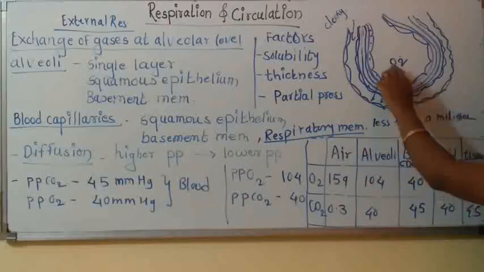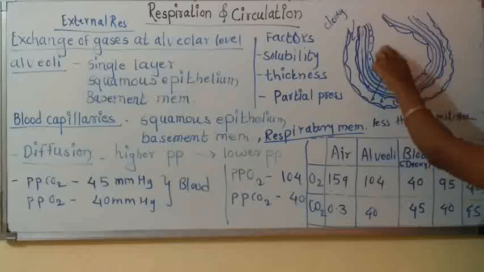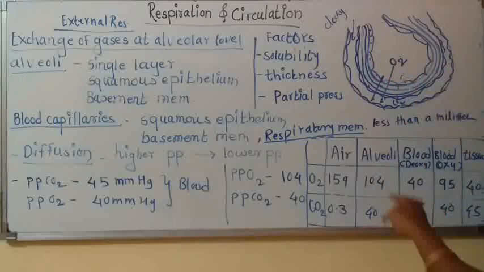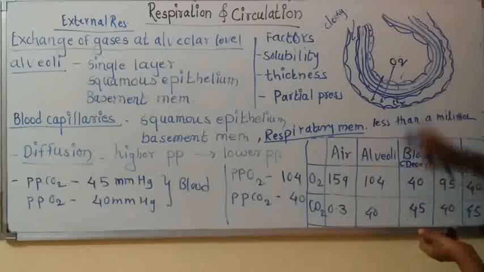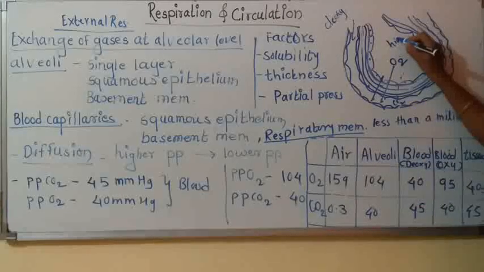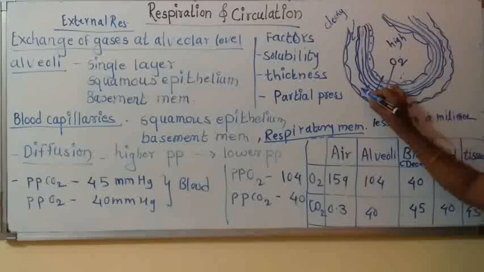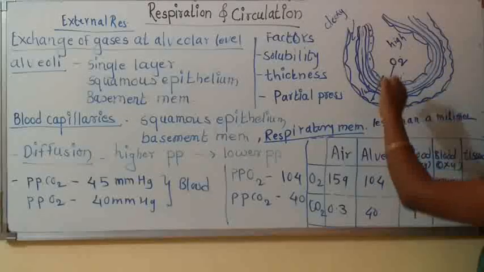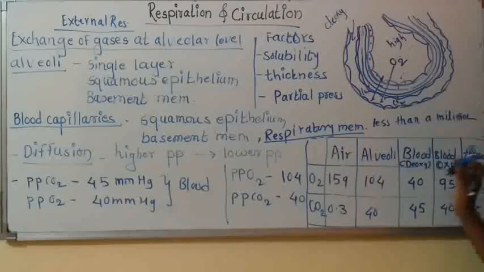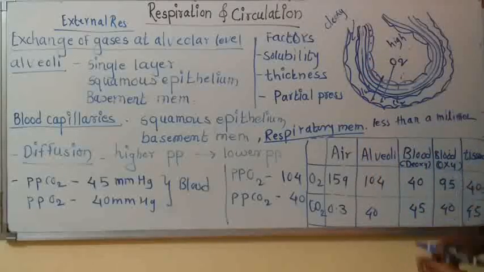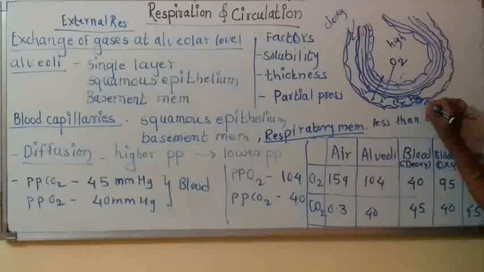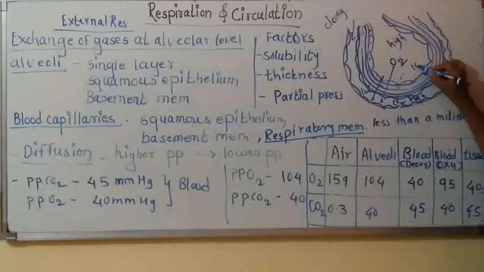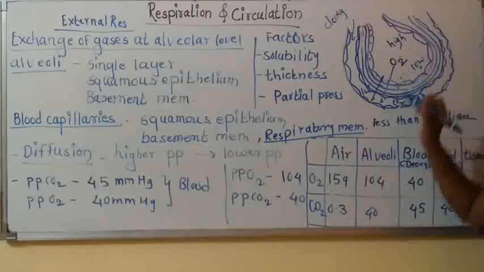So a higher partial pressure of oxygen is present inside the alveoli. Due to that, gases flow from higher to lower. If oxygen has higher pressure in the alveoli and low pressure in the blood capillary, then oxygen is going to diffuse from alveoli to the blood. In the same way, CO2 has high partial pressure inside the blood capillary and low partial pressure inside the alveoli.